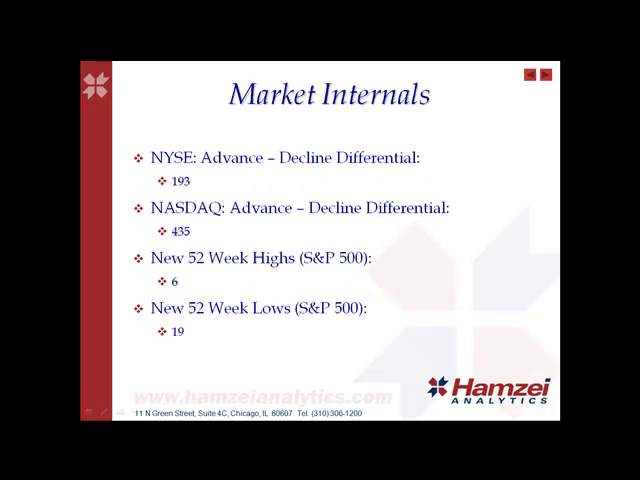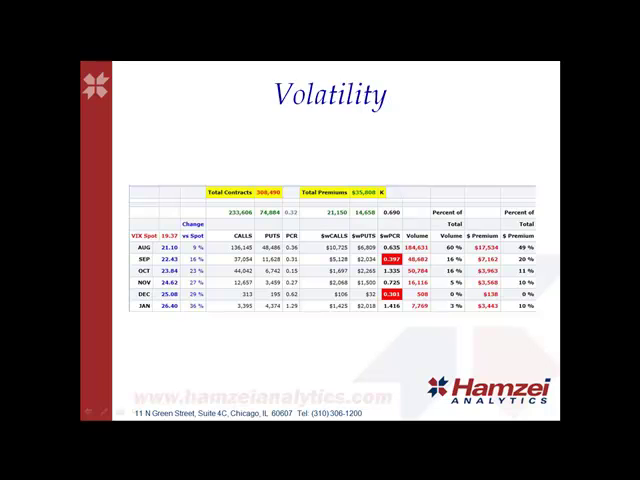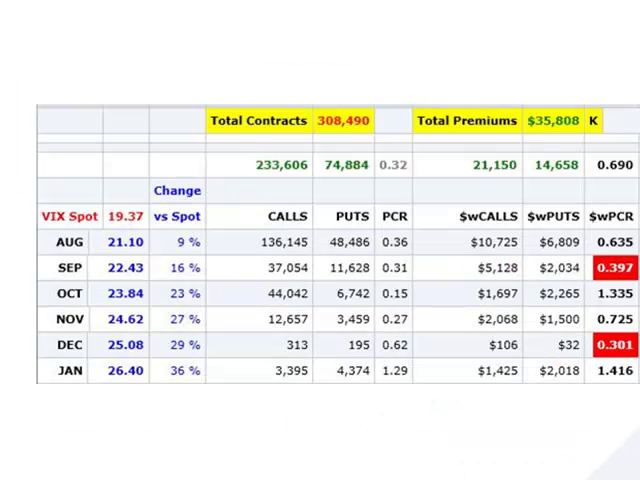For the market internals, the New York Stock Exchange Advanced Decline Differential closed at 193. Nasdaq Advanced Decline Differential closed at 435. There were 6 new 52-week highs for the S&P 500 and 19 new 52-week lows for the S&P 500. For the volatility, there were 310,000 contracts traded on the VIX with 35 million in total premiums paid.